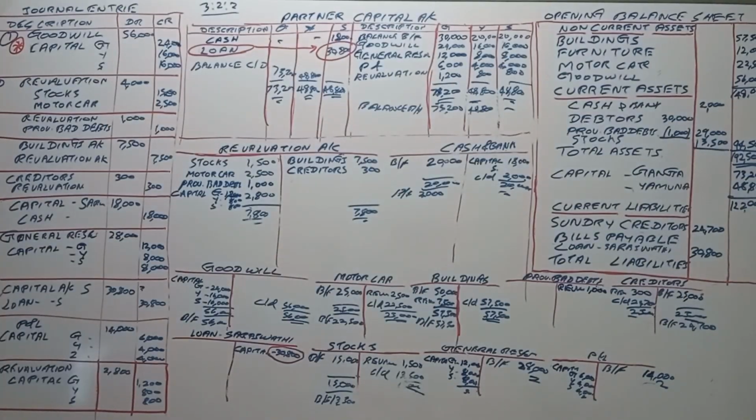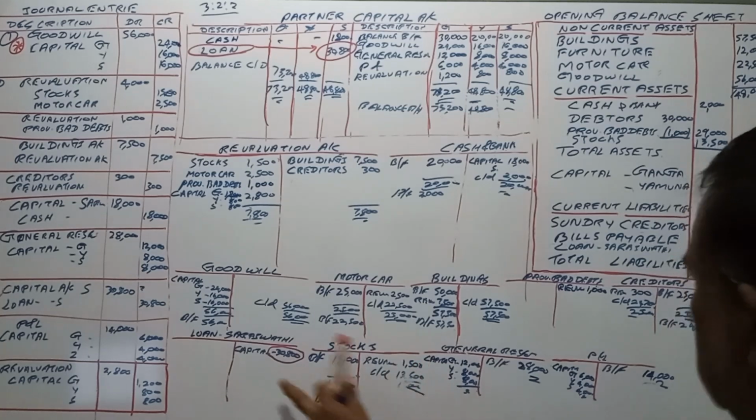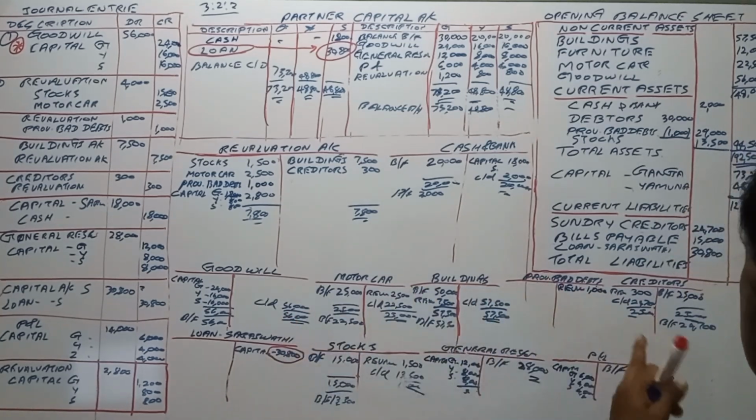Bills payable 15,000, the opening balance, right? So we had to add this one. Okay. P&L finished, general reserve, right? The 30,800 we had taken.